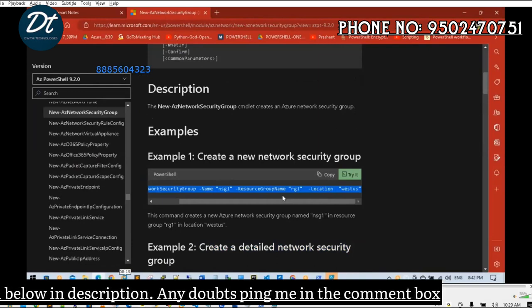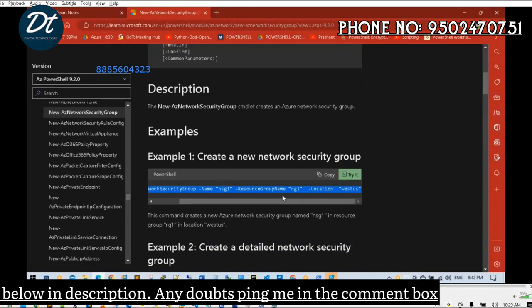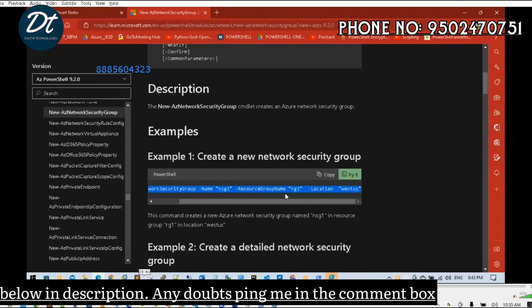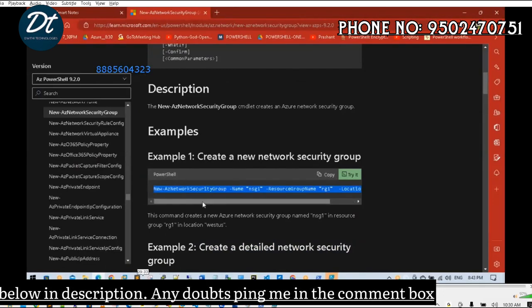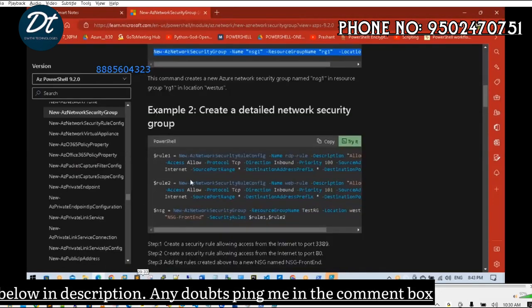Without any rule, if I create an NSG, how many rules will I get in inbound and outbound? Six. Overall inbound 3, outbound 3. 6, 3 plus 3 will come. But now this is additional.